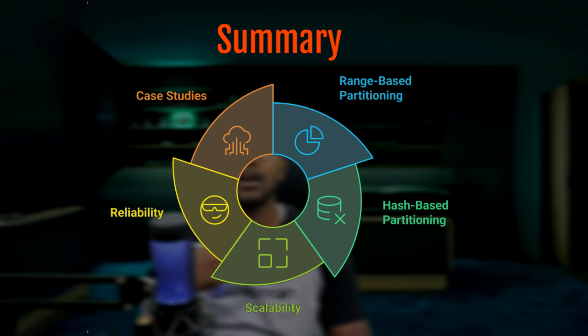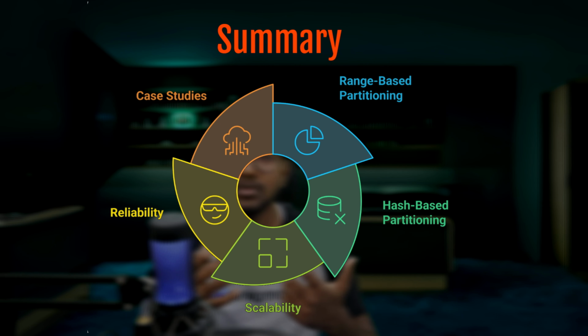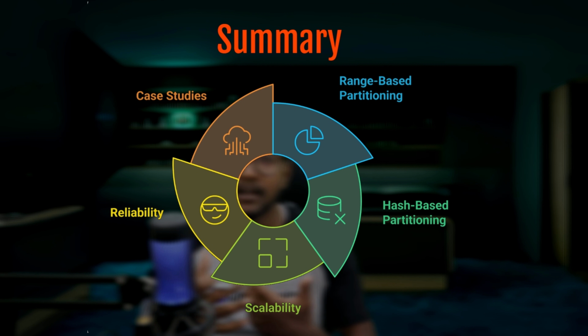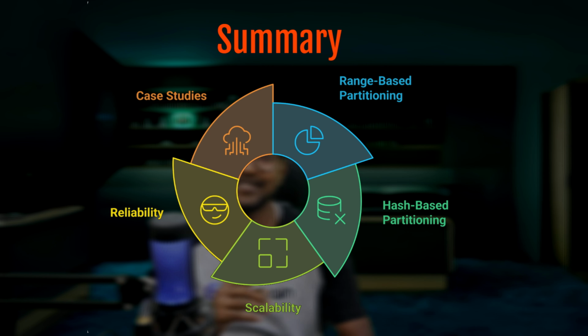Finally, we saw how data partitioning plays a vital role in the scalability and reliability of systems like Netflix, Instagram, and Amazon. These companies use partitioning to ensure that their services can handle the massive data loads generated by millions or even billions of users, ensuring that their platforms stay fast, reliable, and responsive. So in conclusion, whether you are working on your own backend system or developing solutions for large scale companies, remember that data partitioning isn't just a concept, but a powerful tool for building robust, efficient, and scalable systems.